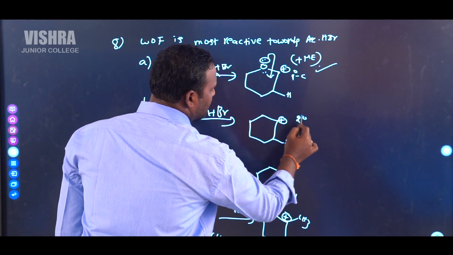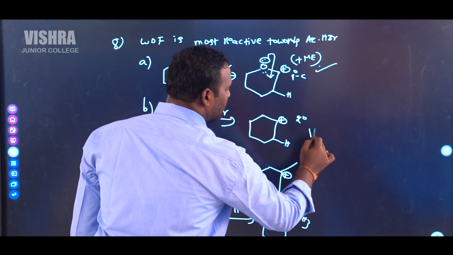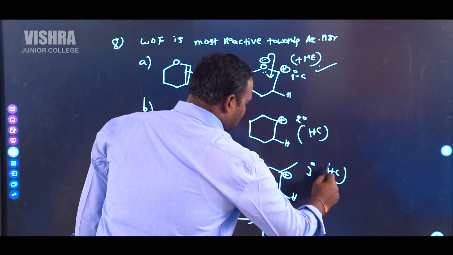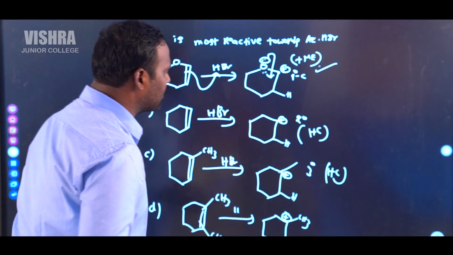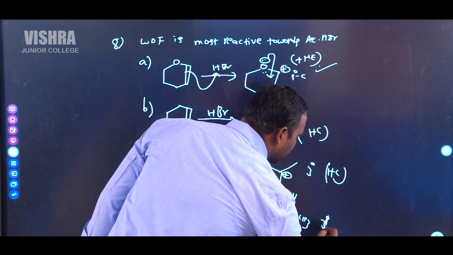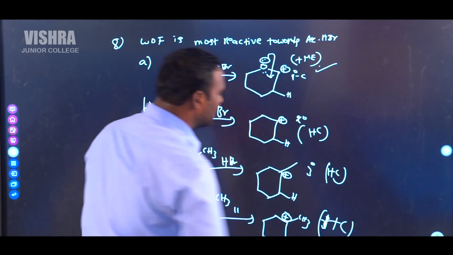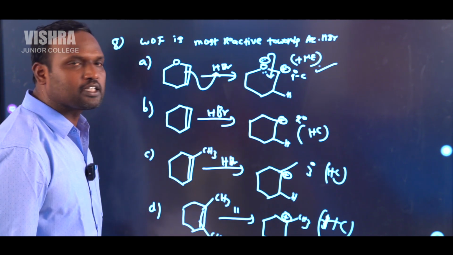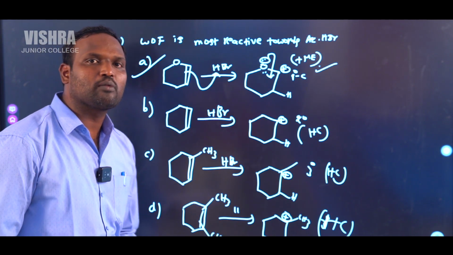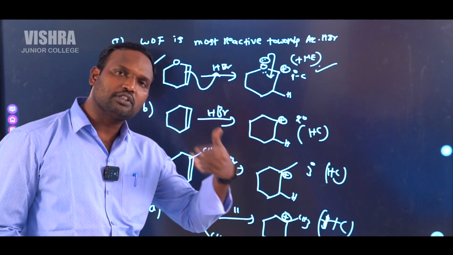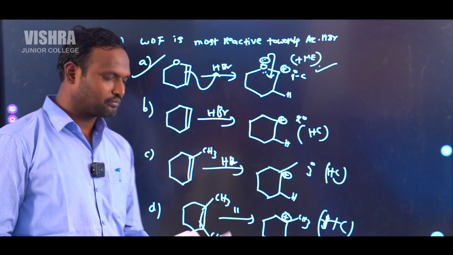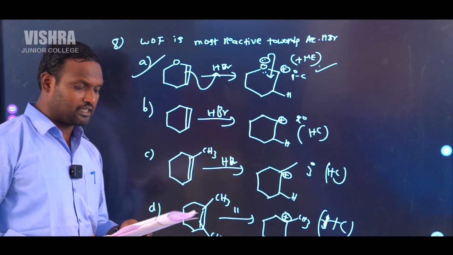This is a 2-degree carbocation stabilized by hyperconjugation. This is a 3-degree carbocation stabilized by hyperconjugation. This is also a 3-degree carbocation stabilized by hyperconjugation. So which one is the most stable carbocation? The first one is the most stable carbocation. Whenever the stability of the carbocation increases, reactivity towards electrophilic addition reactions also increases. So the first option is the correct answer in this case.